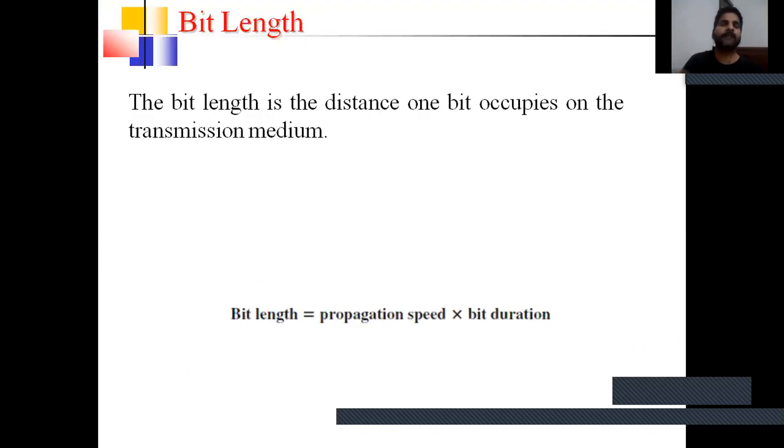Next we solve the bit length. The bit length is the distance one bit occupies on the transmission medium. So the bit length formula is the propagation speed multiplied by the bit duration.